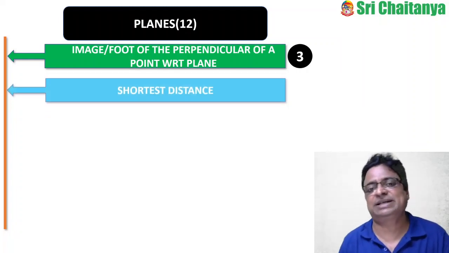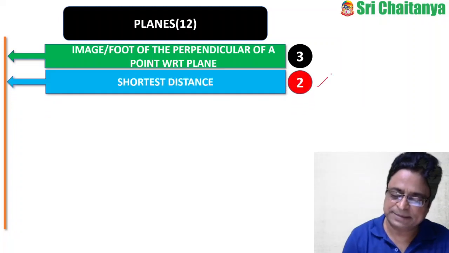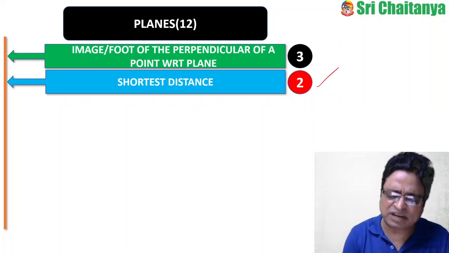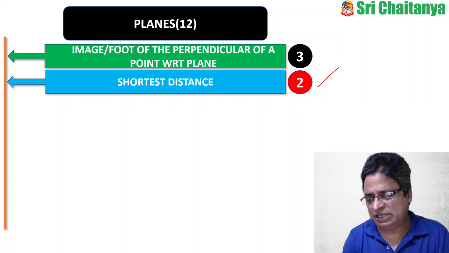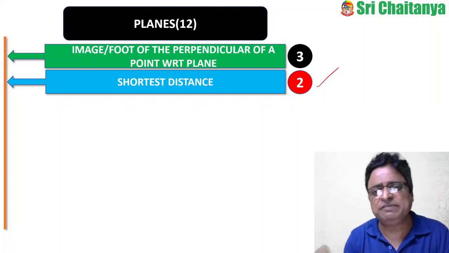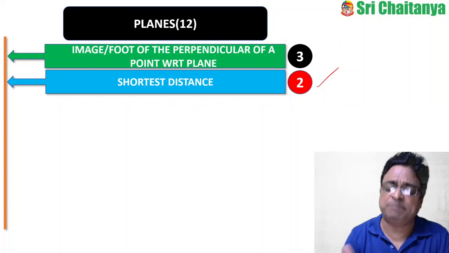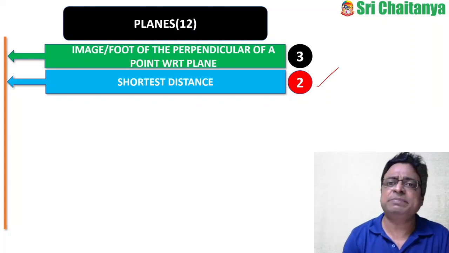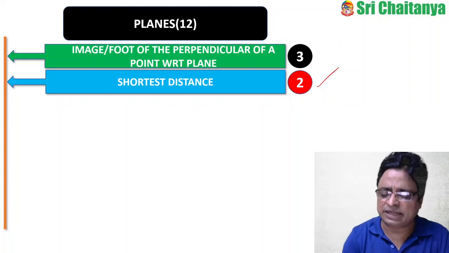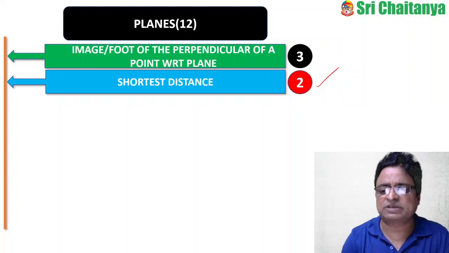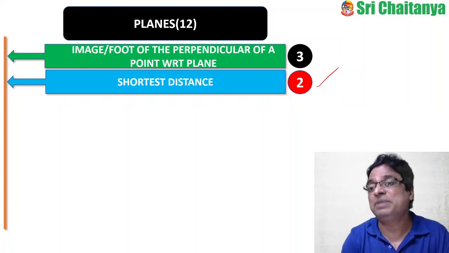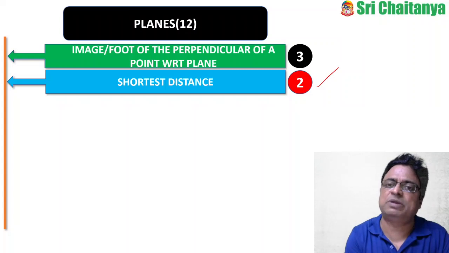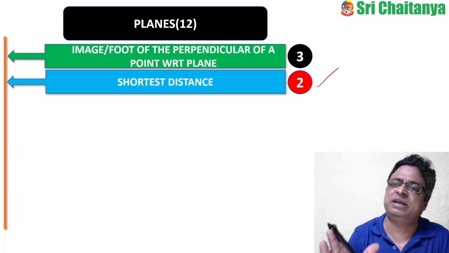3 questions were asked. Similarly, shortest distance between 2 planes. Of course, you can solve the problem under a vector application also after converting the planes into vectors. So in vectors and planes, in the sense they are completely in Cartesian form. Or sometimes they may give the equation of the plane in terms of lines also, so combinations of lines also. So be careful. Anyhow, all shortest distance problems between the planes are very, very important.